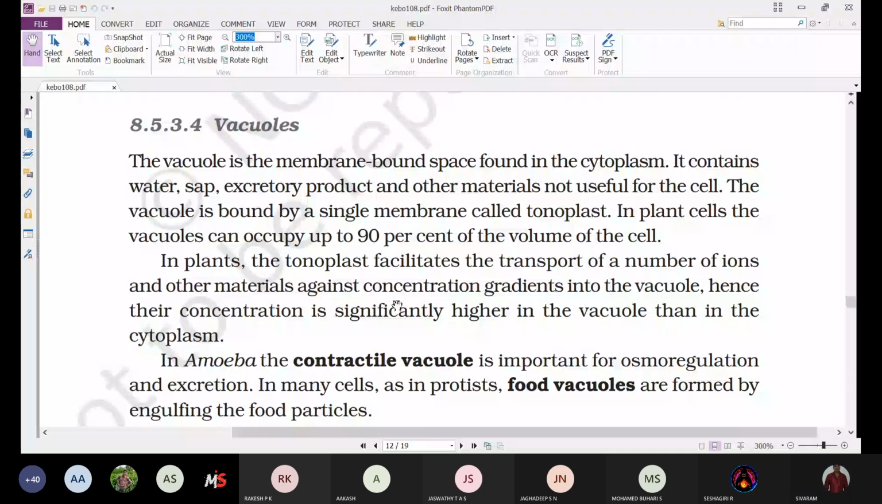And the excretory products. In animals we will find excretory organs to eliminate the waste materials. In different animals we'll find different excretory organs and they help in excretion. But in plants such excretory organs are not there. Then what happens? You may think that nitrogenous waste materials are not produced in plants, but they will produce.